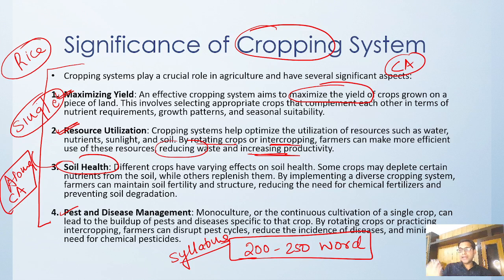So now again, the cropping pattern prevents pests and diseases, because if you are growing the same crop all the time, rice, wheat, it is prone to pest attack, it is prone to disease attack. So it is suggested that every time you try to change the cropping pattern, so that the pest and the disease do not get a favorable environment.